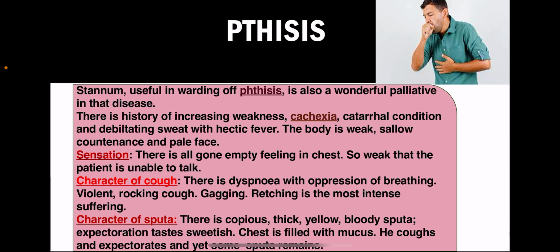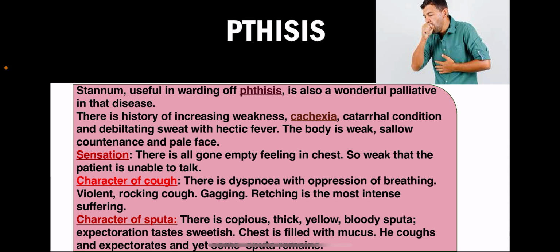How will the character of cough be? There is dyspnea, shortness of breath, the patient gasps for air. There is oppression of the breathing, violent rocking cough, gagging, retching is of the most intense suffering. So you see the character of cough varies. Generally, if you have to indicate this remedy, the cough is going to be shattering, strangling, as if somebody is strangling the throat. They have the deep, hollow, shattering, strangling, concussive cough in paroxysms of three.